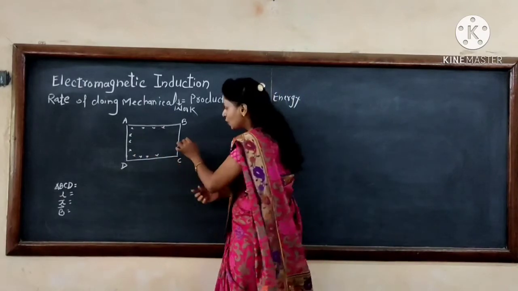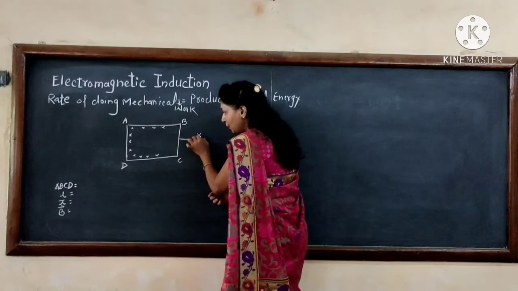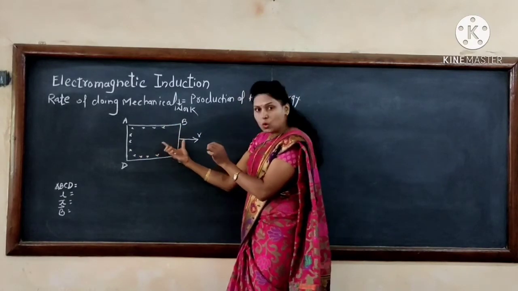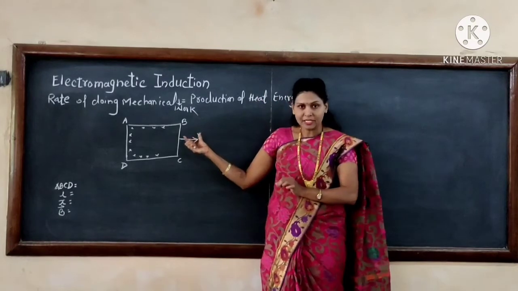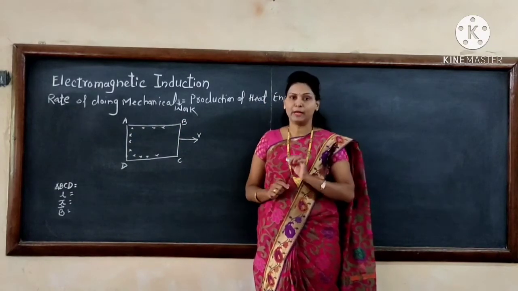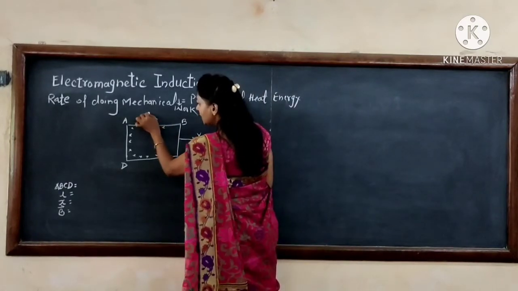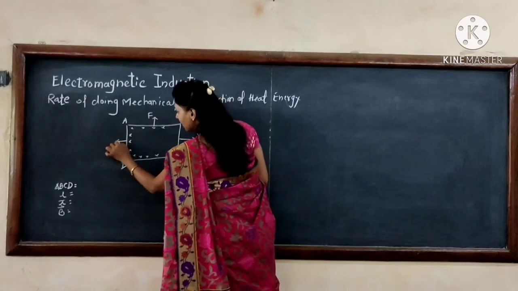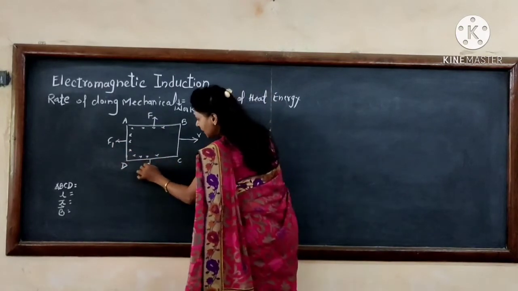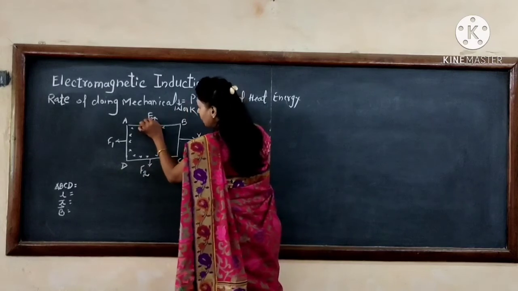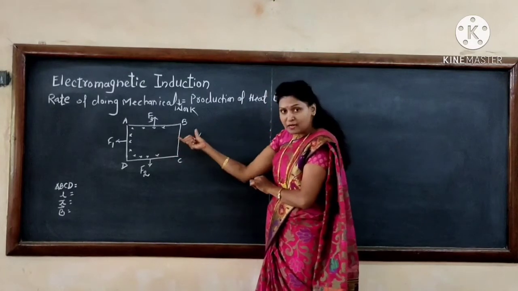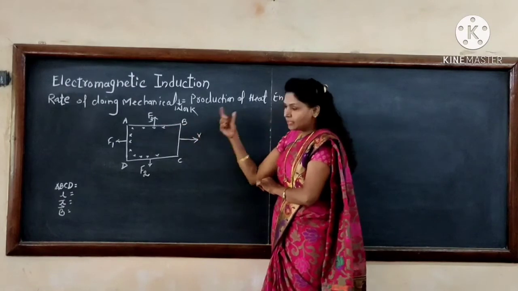As this coil moves in the magnetic field with velocity V in the right direction, each side of the rectangular loop experiences a force due to the magnetic field. The force acting on side AB is F1, on side BC is F2, and on the other side is F3.